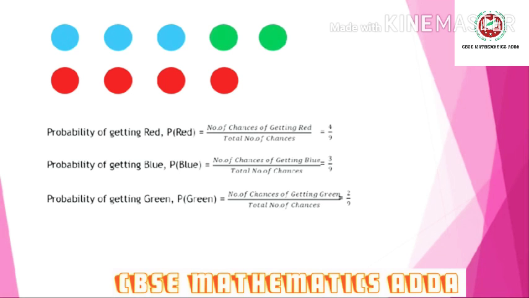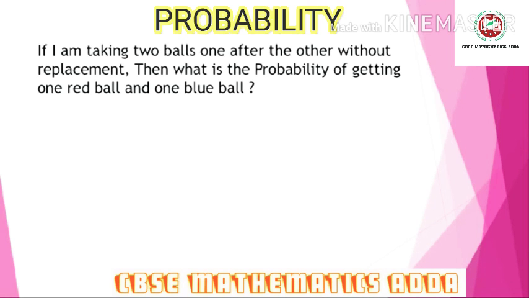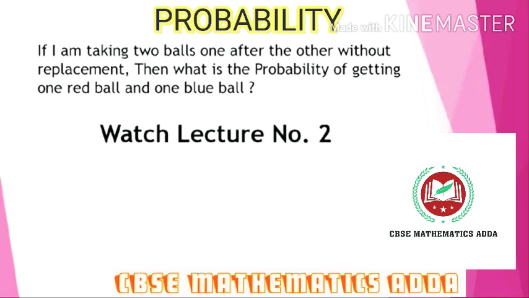These kinds of questions will not come in competitive exams because these are just basics. But questions like this will come: if I take 2 balls one after the other without replacement, what is the probability of getting 1 red ball and 1 blue ball? You want to know what is meant by replacement and without replacement, and how we calculate 1 red and 1 blue ball, both blue, both red, and alternate cases. We will cover this in lecture number 2.